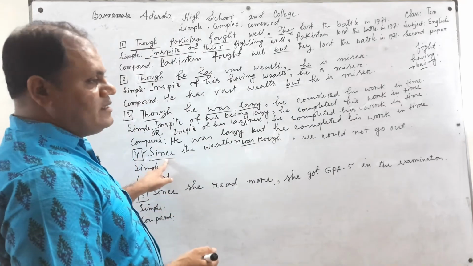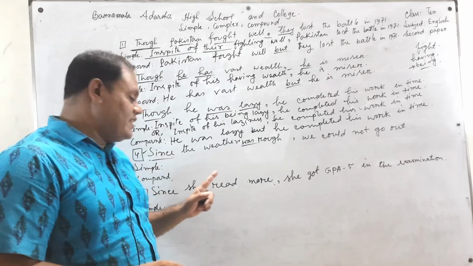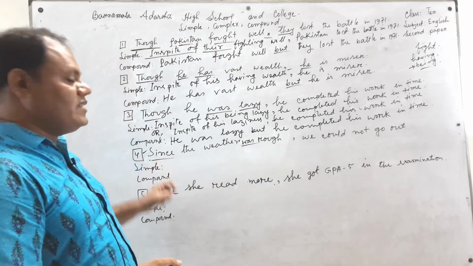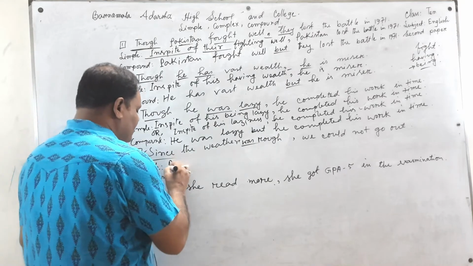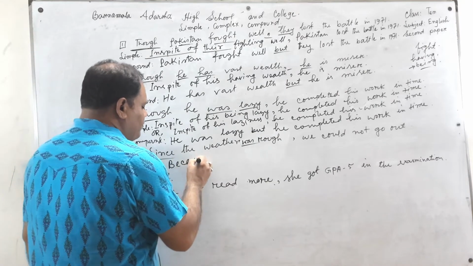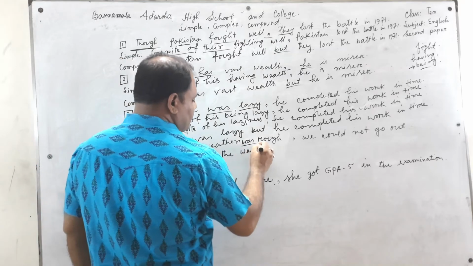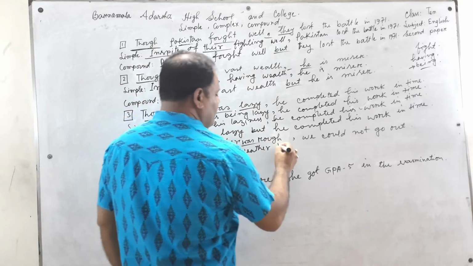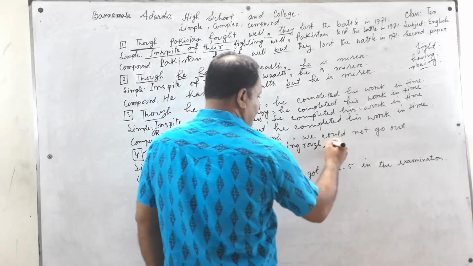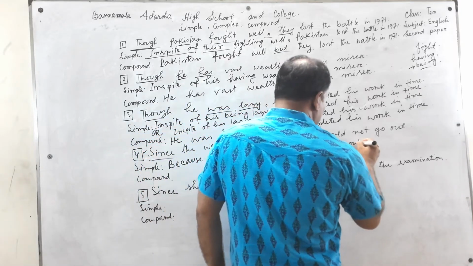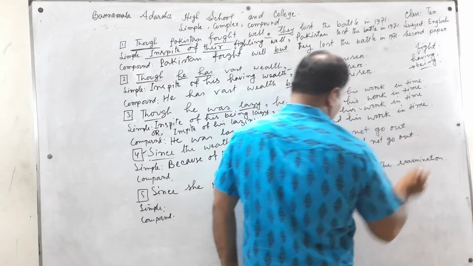Here the verb was is a be verb. If we find since in a complex sentence and want to change it into a simple sentence, since should be changed to because of. Because of the weather being rough, we could not go out.